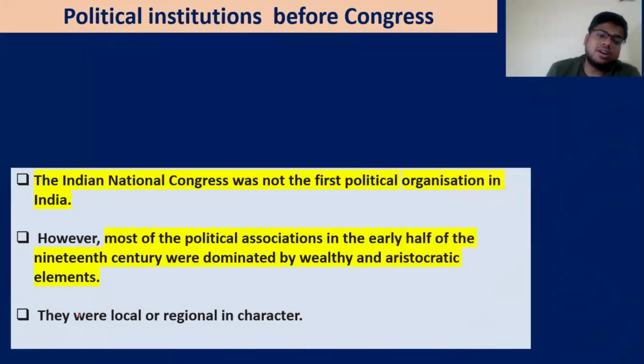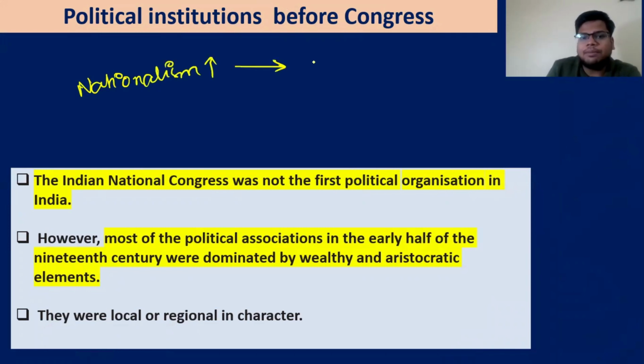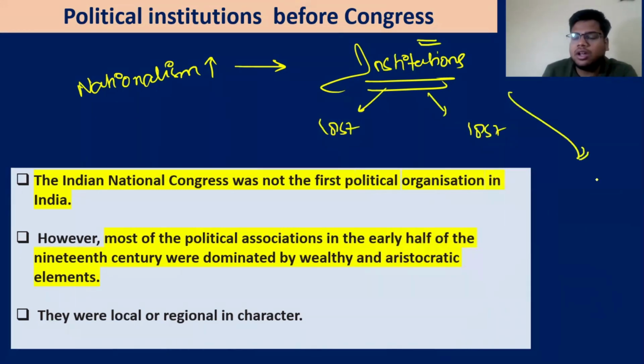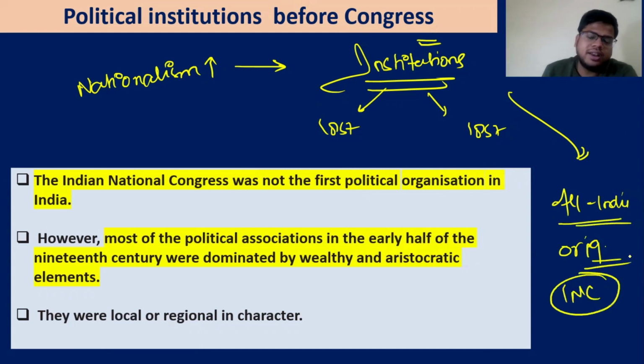Let us discuss a few organizations. Now the feeling of nationalism has crept in, India is coming. Now that has to be tapped, and some institutions will be created to tap that particular feeling. Some institutions pre 1857 and post 1857, and finally they all culminate in the formation of an all India organization, that is the Indian National Congress.